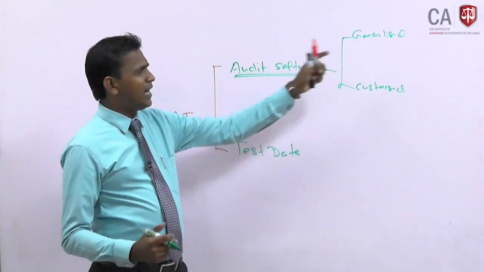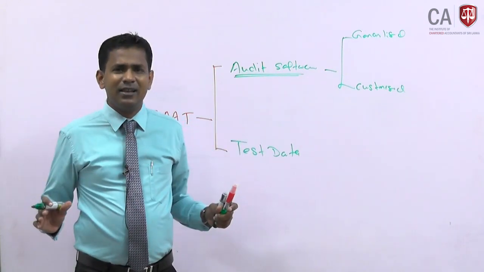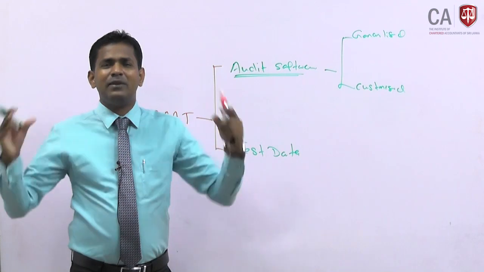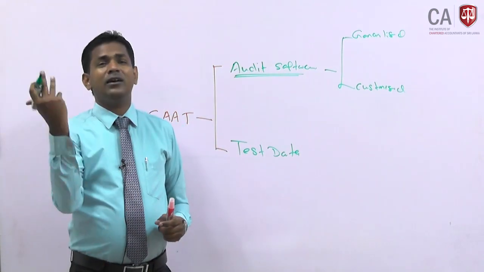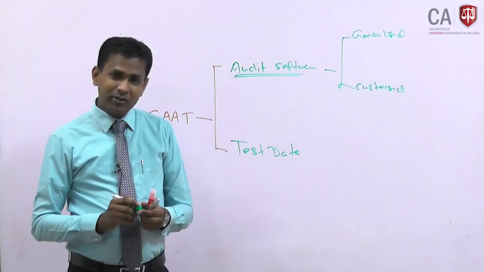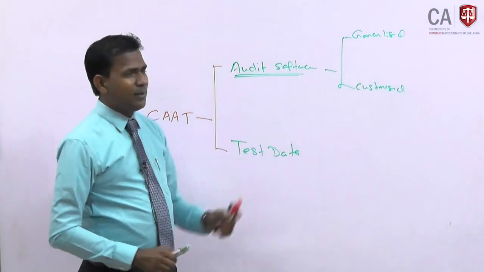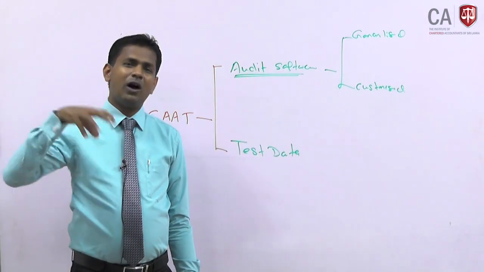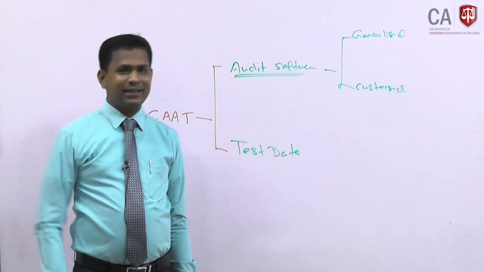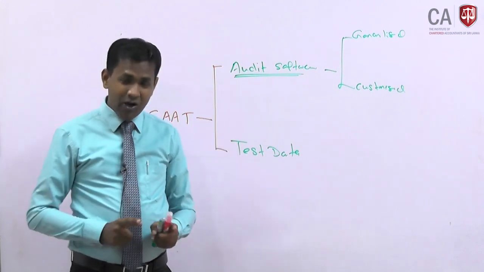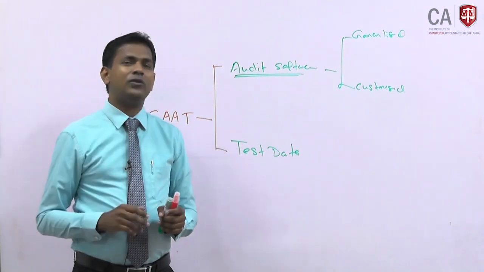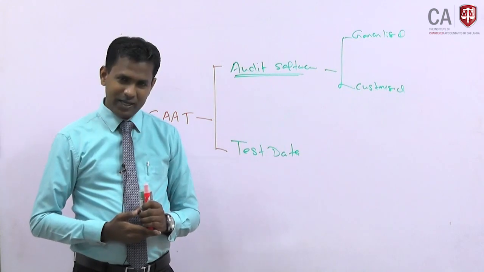That software may be generalized software like ACL or some other software which is freely available to all audit firms in the world, or customized audit software. Each audit firm has its own software developed by its technical team, with global support for the global firms. Those software are being used.